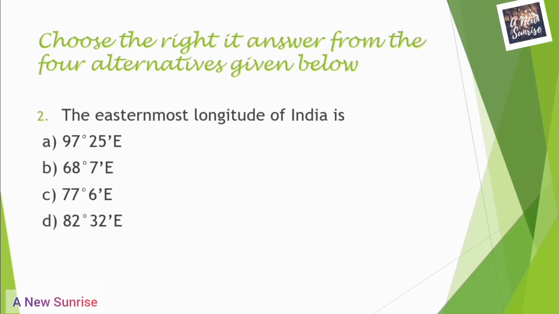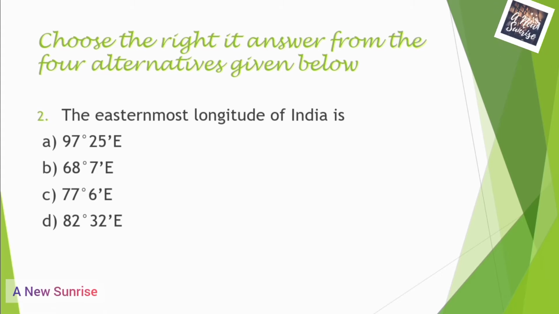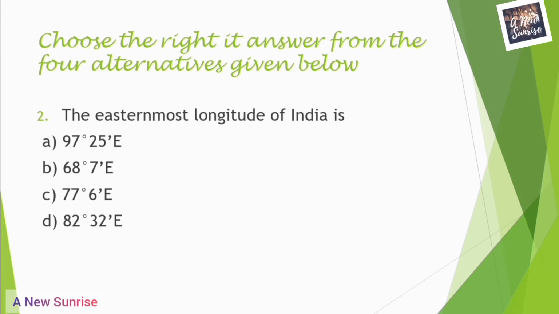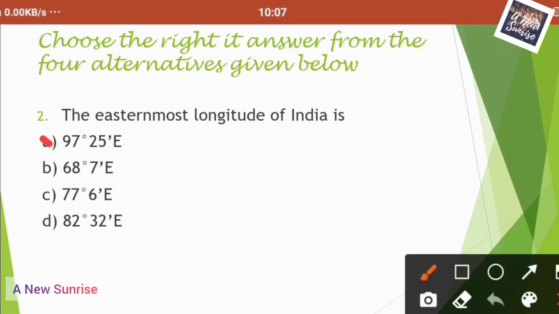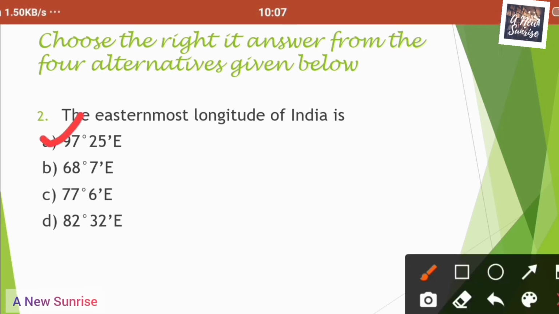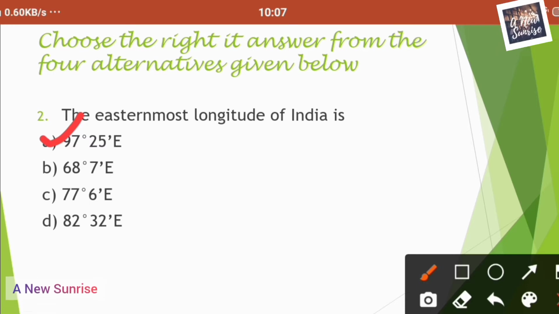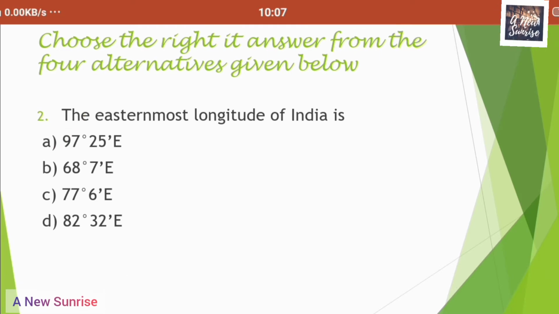The third option is 77 degrees 6 minutes east, and the last option is 82 degrees 32 minutes east. Among these alternatives, the first one is correct. The easternmost longitude of India is 97 degrees 25 minutes east.